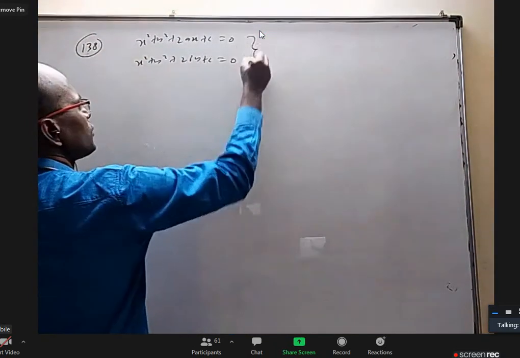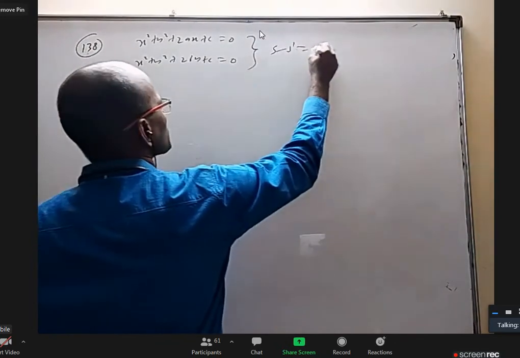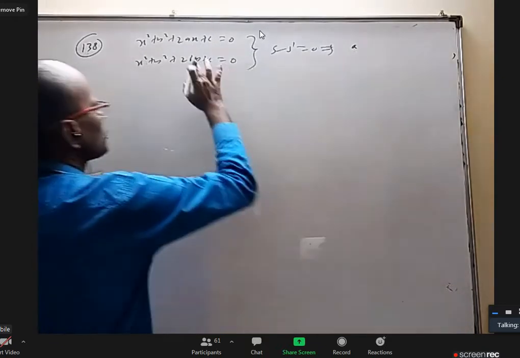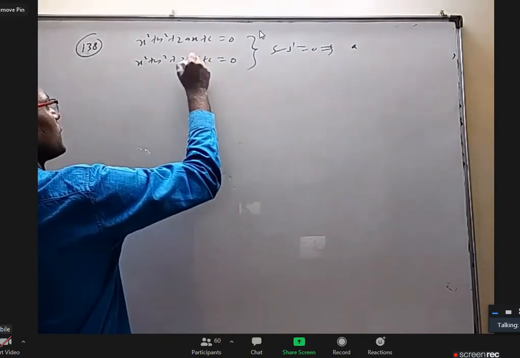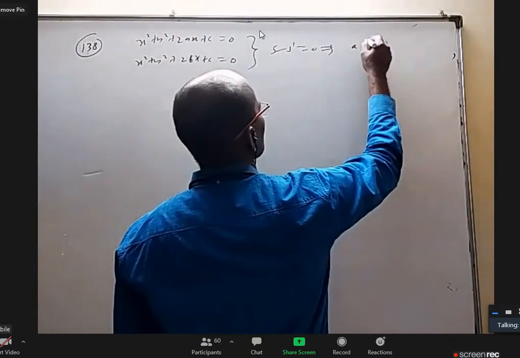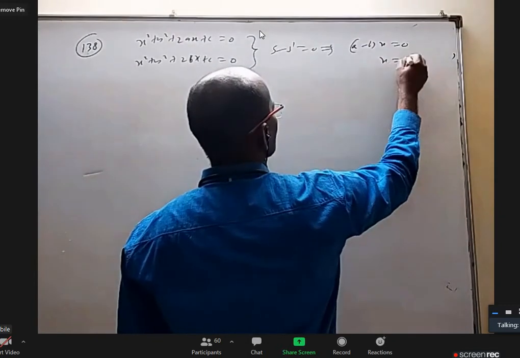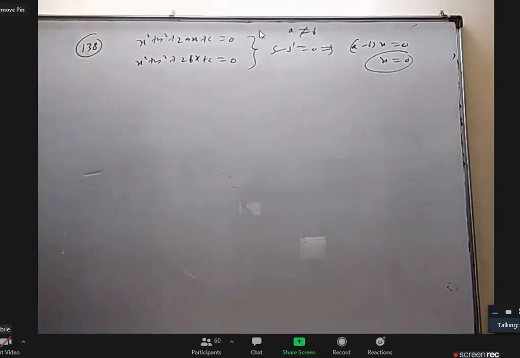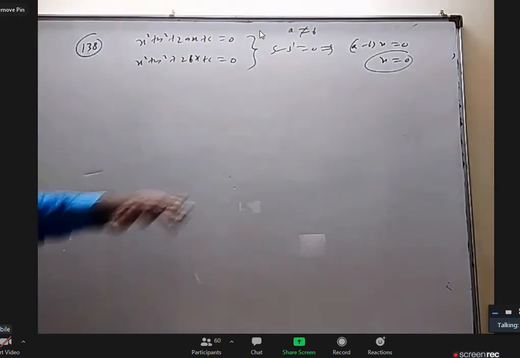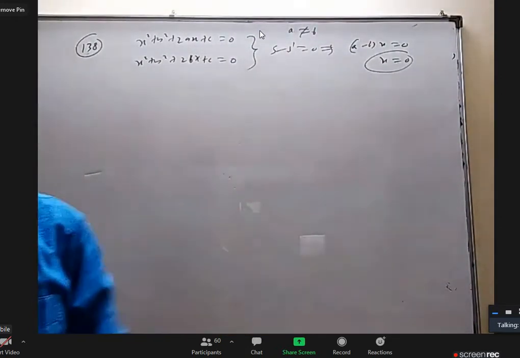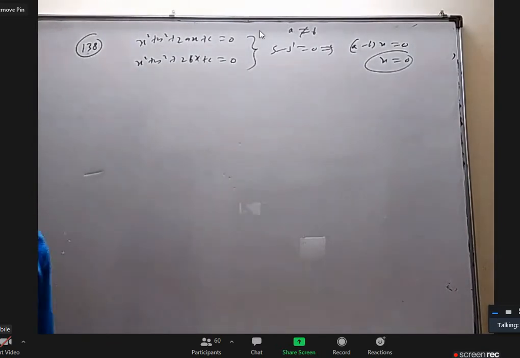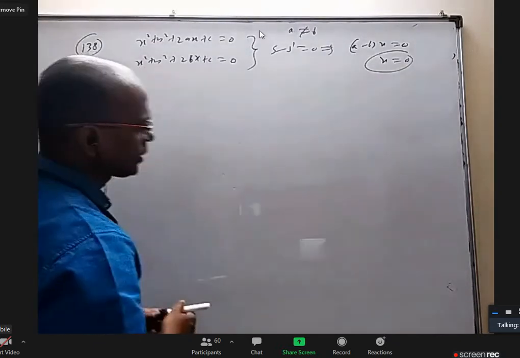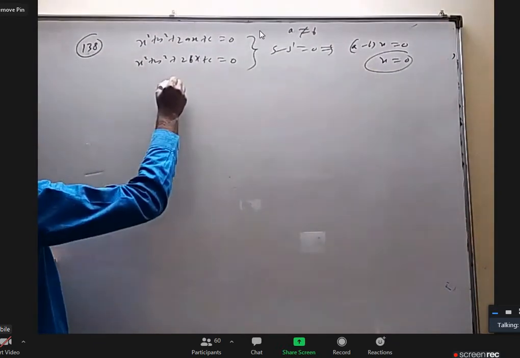First of all, what is the radical axis? S minus S dash equal to 0. It will become 2bx, not 2by, 2bx. You will get a minus b into x equal to 0, which is x equal to 0. And obviously a is not equal to b. They are different circles. Okay. One thing you can notice, the radical axis of these two is the y-axis. Okay. So now there are 4 situations possible.